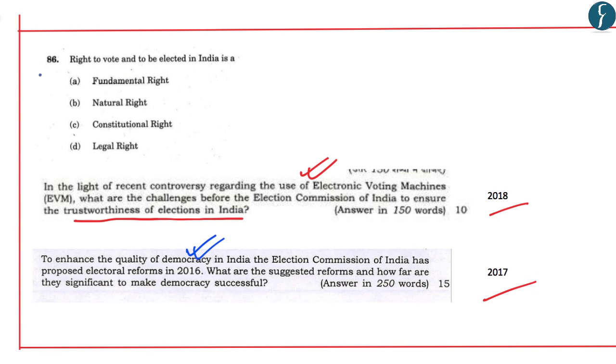Now this particular question generated quite a lot of confusion. The question was, right to vote and to be elected in India is a. The confusion was with respect to constitutional right or a legal right. However, the answer provided by UPSC is C. That is, the correct answer is it's a constitutional right. So we see various questions have been asked by UPSC on conduct of elections.